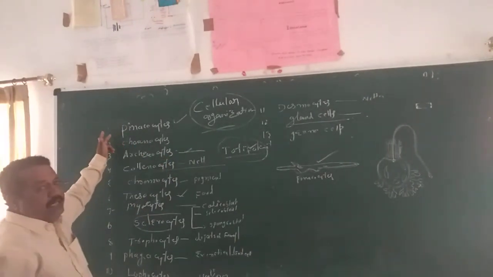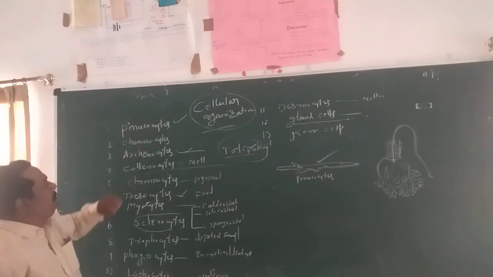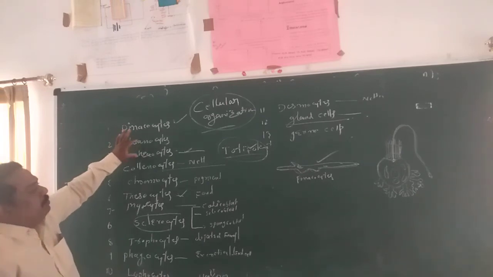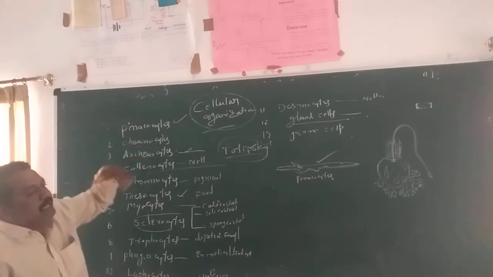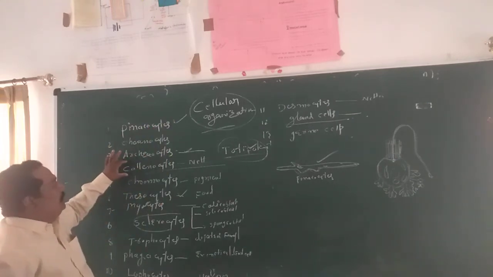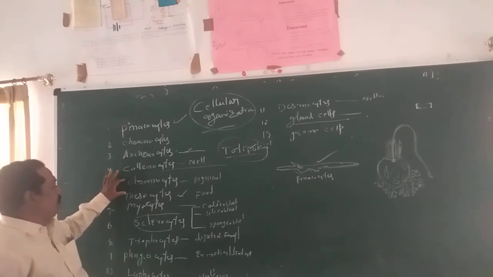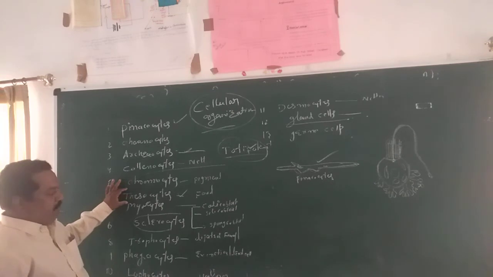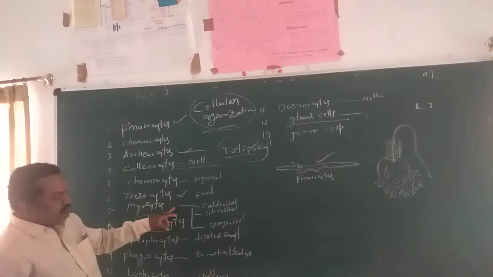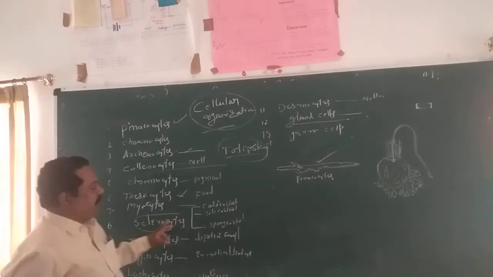Pinacocytes are present at the outside of the animal body, the outer layer, that is the pinacoderm. Coanocytes are present in the choanoderm. Archaeocytes are present in the mesoglea of the animal body. These are pluripotent cells, able to give rise to all other types of cells, so they are very, very important. Collencytes form a network. Chromocytes: color formation. Thesocytes: reserve food storage. Myocytes: contraction and relaxation. Scleroblasts: three different kinds, calcoblast, silicoblast,